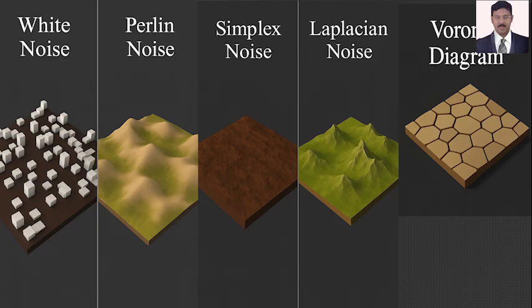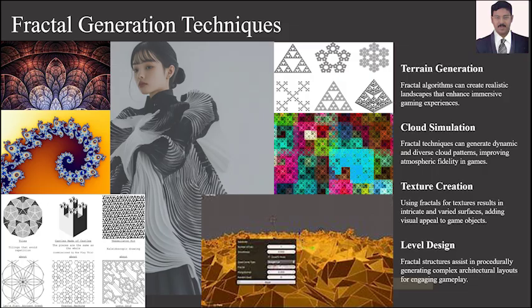As examples, white noise gives a texture which is repeated at a certain level, and Perlin noise is used for random environments with bumps and mountainous ranges. Simplex noise gives plateaus with rough surfaces, and Laplacian noise is used for peaks and mountainous terrain.